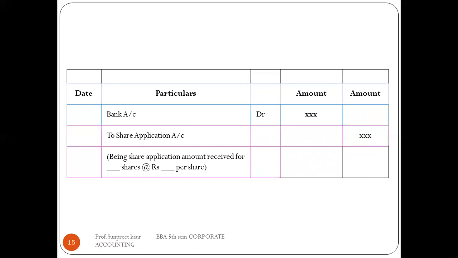When the application money is received, which we have to put into the bank account as per the scheduled bank according to the Companies Act, we will pass an entry: bank account debit to share application account, as the share application amount is received for XYZ shares at XY per share.